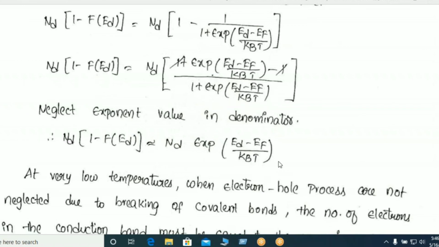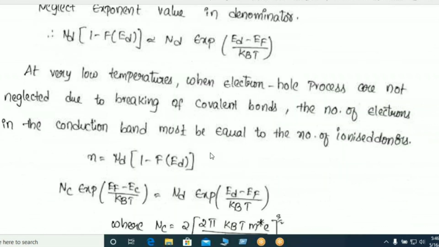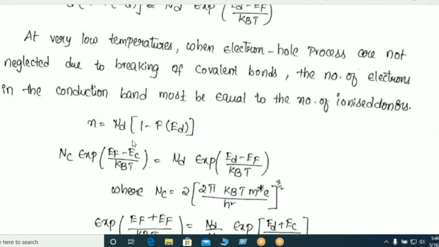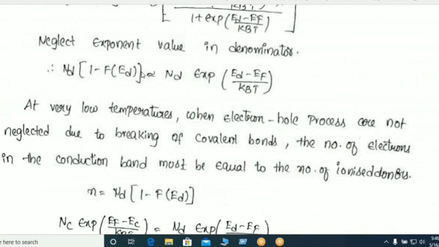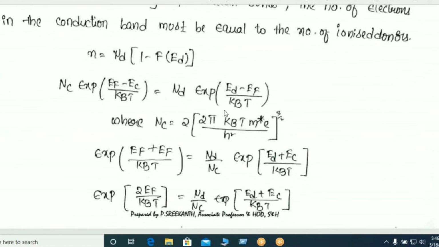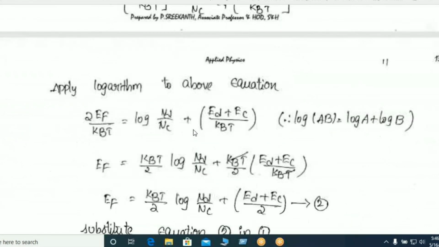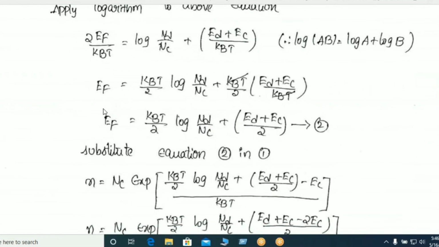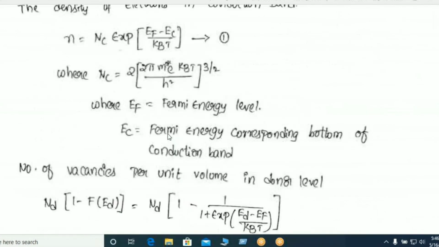Now equate this equation and the first equation. This is the first equation. This is the donor level equation. By equating these two equations we have to get EF, named equation 2. Now we have to put this EF value in equation 1.